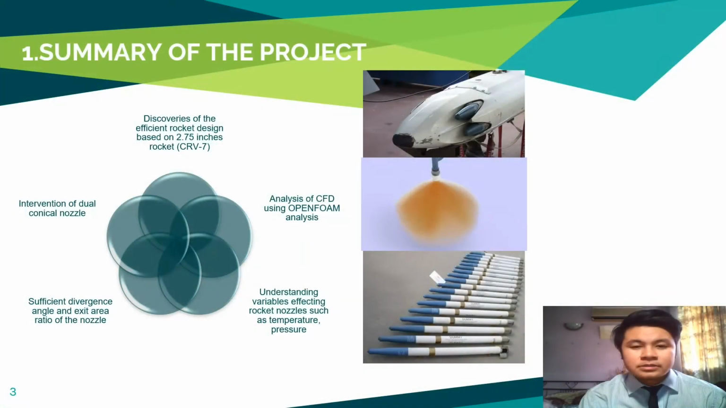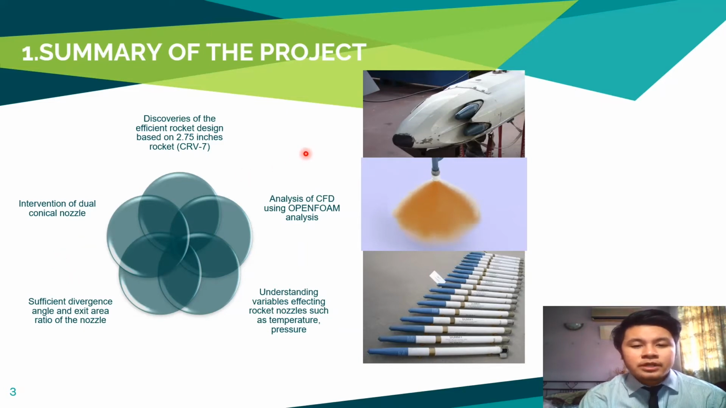For the project summary, the project will focus on an efficient rocket design based on the 2.75 inch rocket, known as RF7. The analysis will be made using an open-source CFD application. Variable factors such as temperature, pressure, and others will be evaluated and analyzed. The design will be influenced by the divergence angle, convergence angle, and the exit area ratio. The investigation of two conical nozzles was the objective at the end of the experiment.